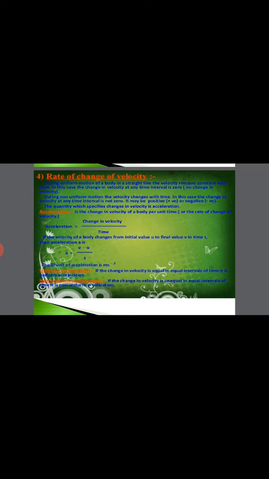Uniform acceleration: if the change in velocity in equal intervals of time is uniform, then it is called uniform acceleration. Non-uniform acceleration: if the change in velocity is unequal in equal intervals of time, it is said to be non-uniform acceleration.